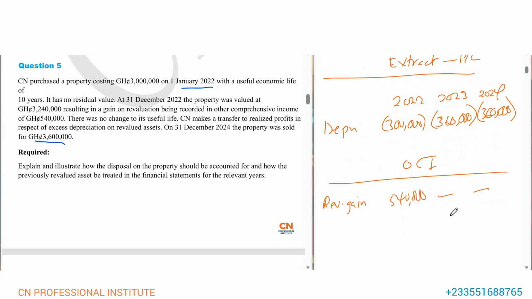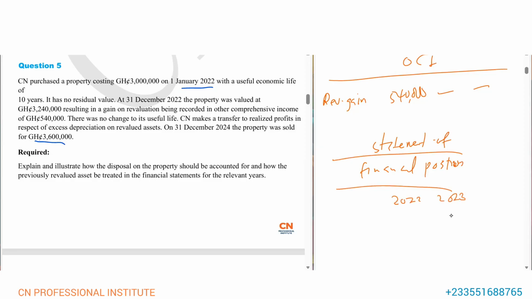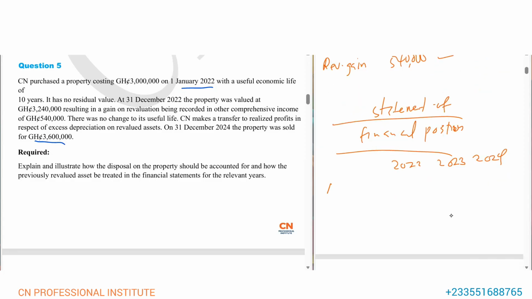Then let's go to the statement of financial position, for 2022, 2023, and 2024.